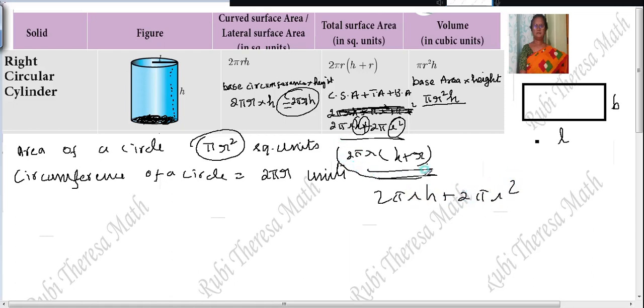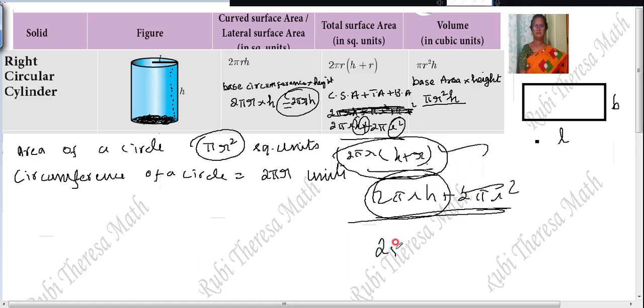If you don't know how to take it out common, no problem. With the help of this, you will be able to do the problem. Understand? For calculation purposes, it is very easy. Suppose they are giving curved surface area and asking you to find total surface area, or when the radius or height is given, depending on the problem you write the formula. Understand? Either this way or this way. Sometimes you will write like this also: 2 pi r h plus pi r squared plus pi r squared.